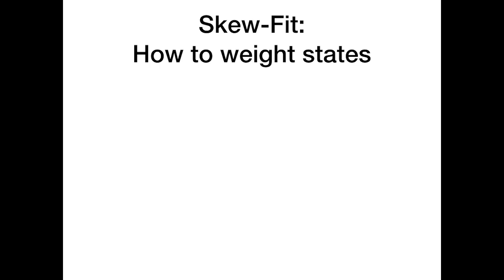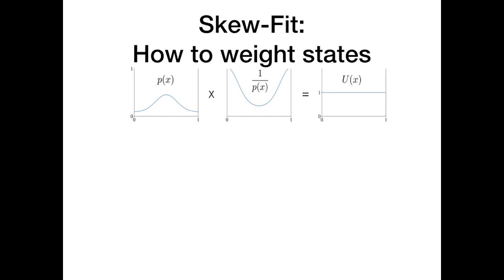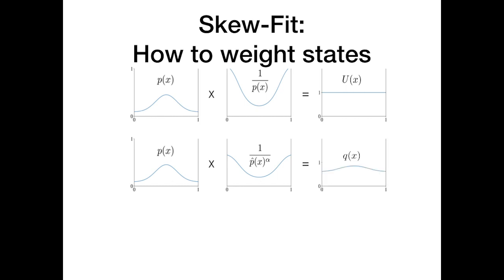If we knew the likelihood, p of x, of each state exactly, then we could weight each state by 1 over its likelihood. After normalizing, we would get the uniform distribution exactly. In practice, we use an approximate likelihood, p hat of x, and also add in a hyperparameter alpha, which prevents numerical instabilities when p hat of x is close to 0.